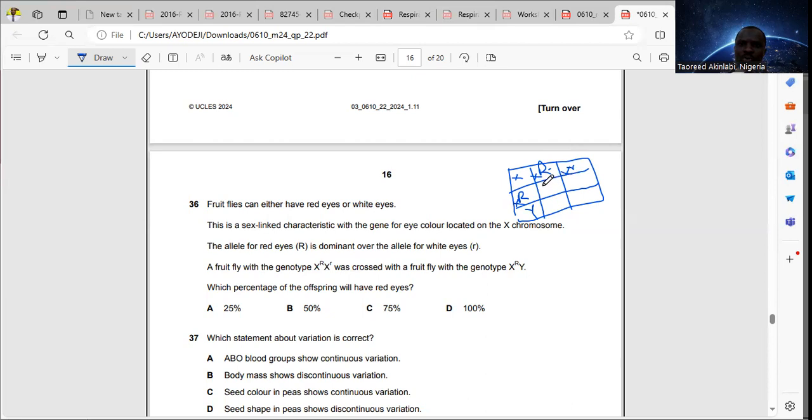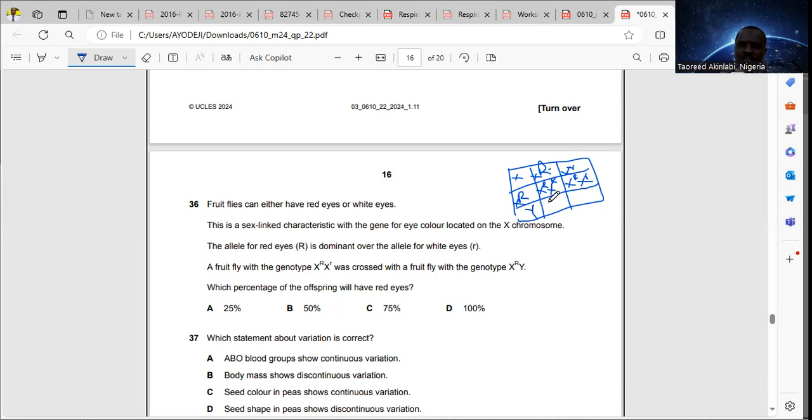For the first one, it will be X capital R, X capital R. For this one, it will be X capital R and X small r.